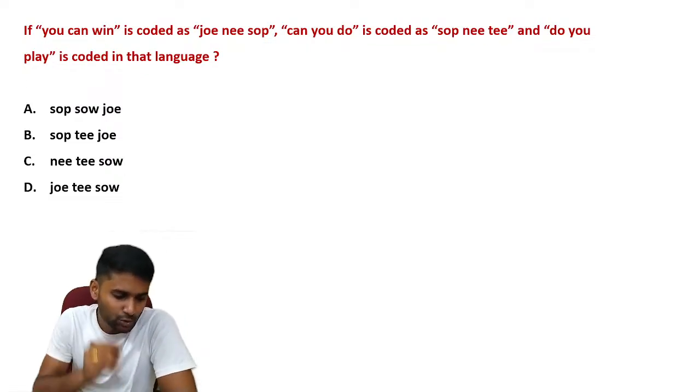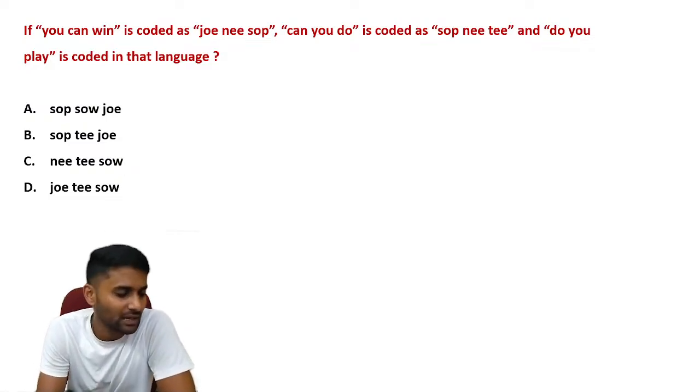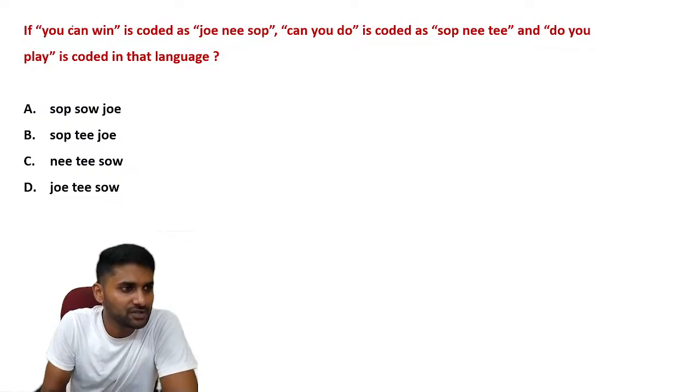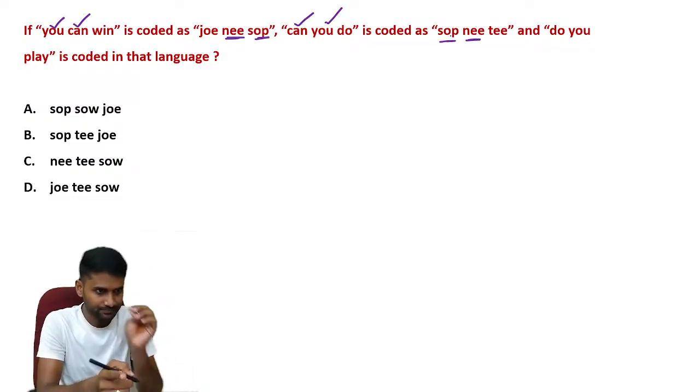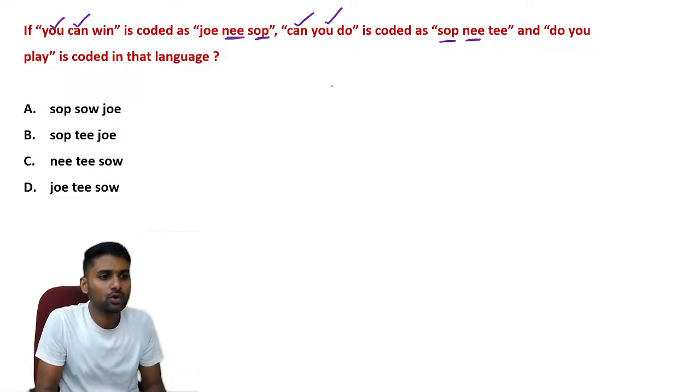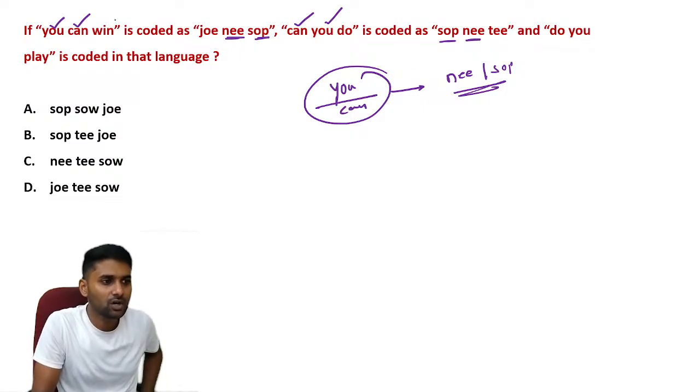Guys, in this kind of question you have to understand that if a word is repeated, the code is also repeated. If you observe, can is repeated and you is repeated, so definitely two codes are repeated, me and SOP. But we are not sure of the exact code for you or for can. These two can be suitable for any SOP. But we can conclude it about win.